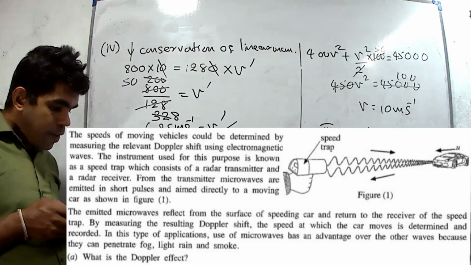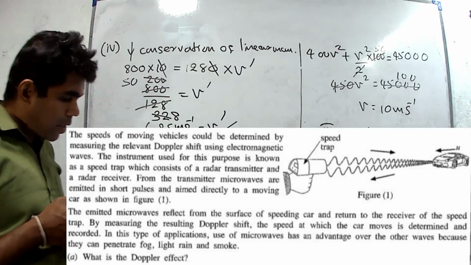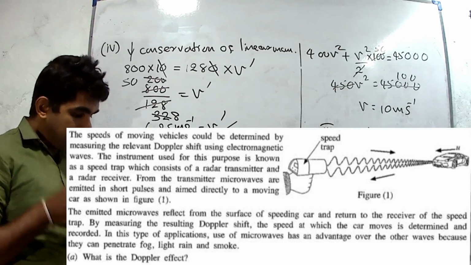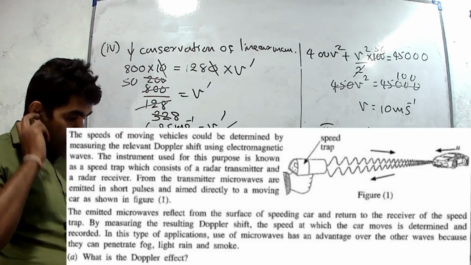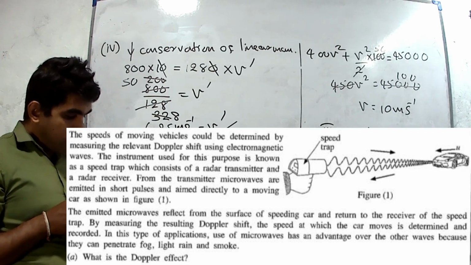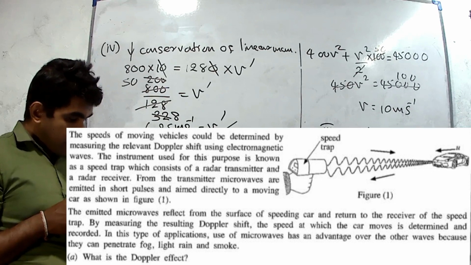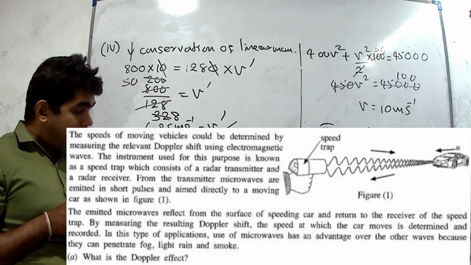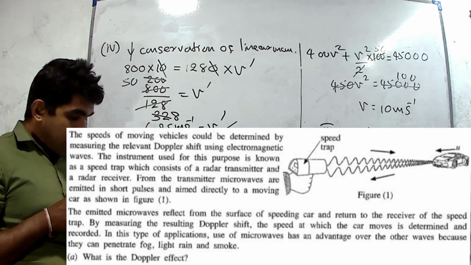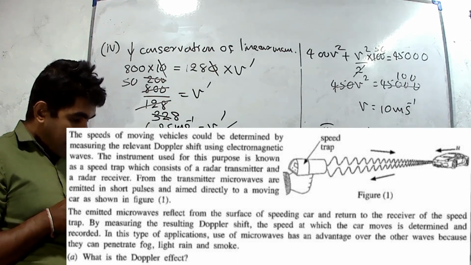The speed of a moving vehicle could be determined by measuring the relevant Doppler shift using electromagnetic waves. The instrument used for this purpose is known as a speed trap, which consists of a radar transmitter and a radar receiver.